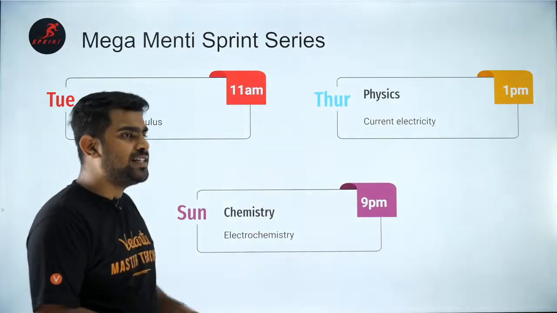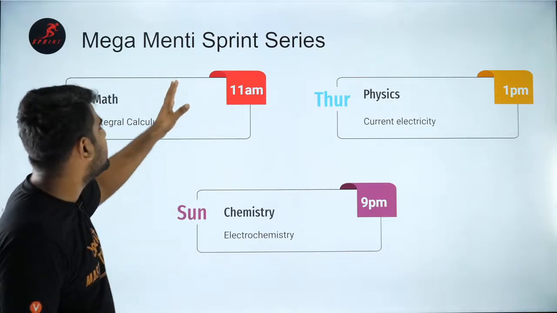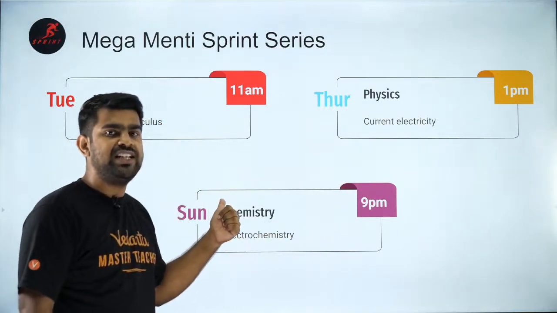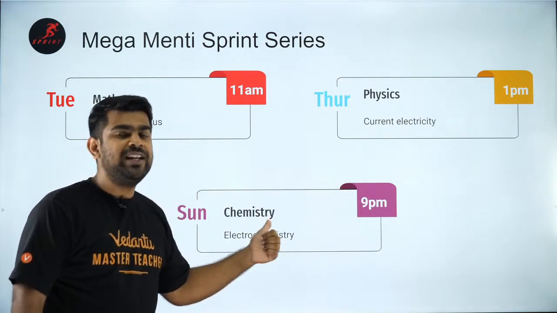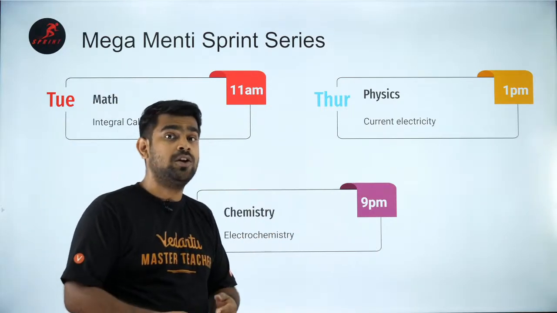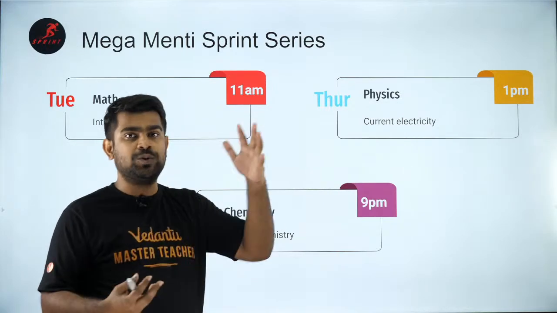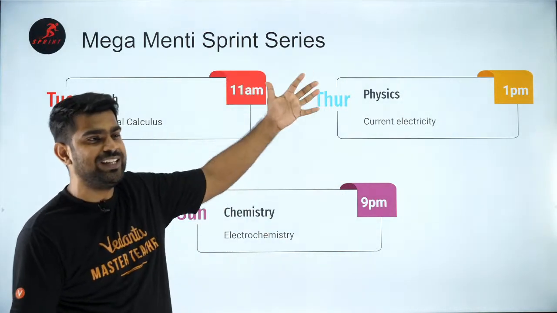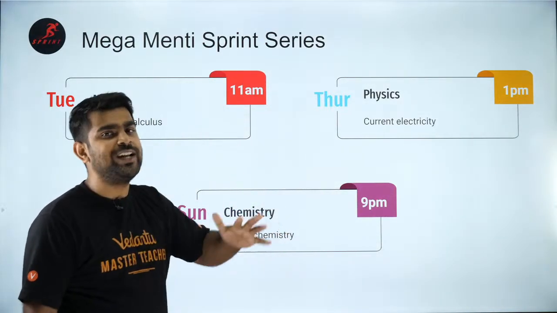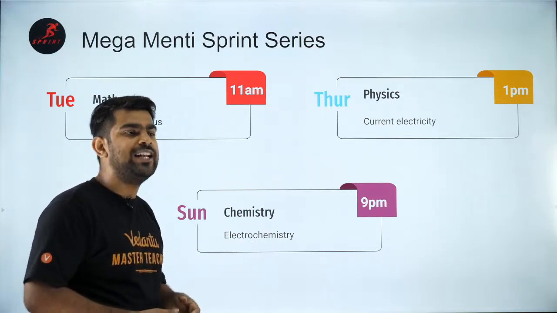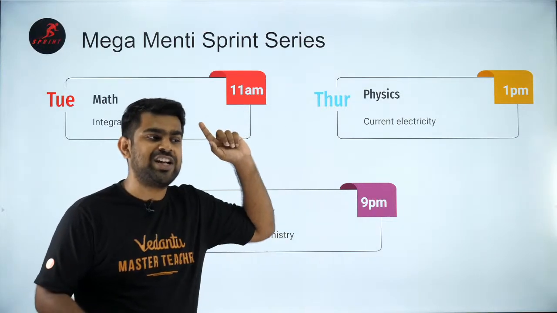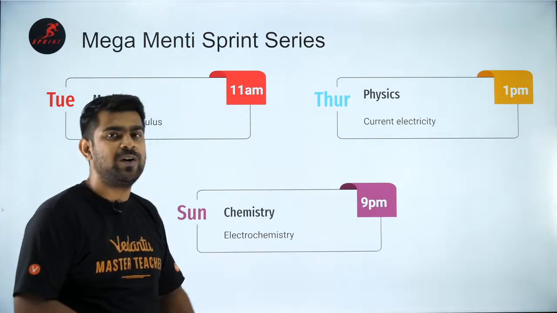With that, let's get started with the Mentee schedule as well. Mentee schedule, math and physics are over. Your chemistry was not happening today because of electricity issues. I'm sure you have seen the Telegram message from Wasim sir himself. He has shown you that because of snowfall in Kashmir, there was a power cut and that is why he couldn't take the class. So don't worry, he'll be back tomorrow and he will take the Mentee quiz at 9 p.m. Right after my strategy session, you will have a session with Wasim sir.